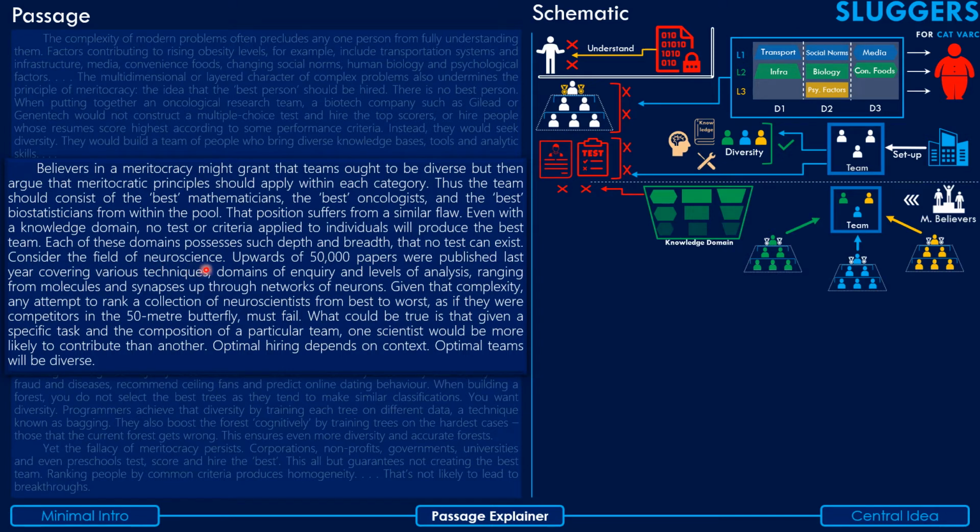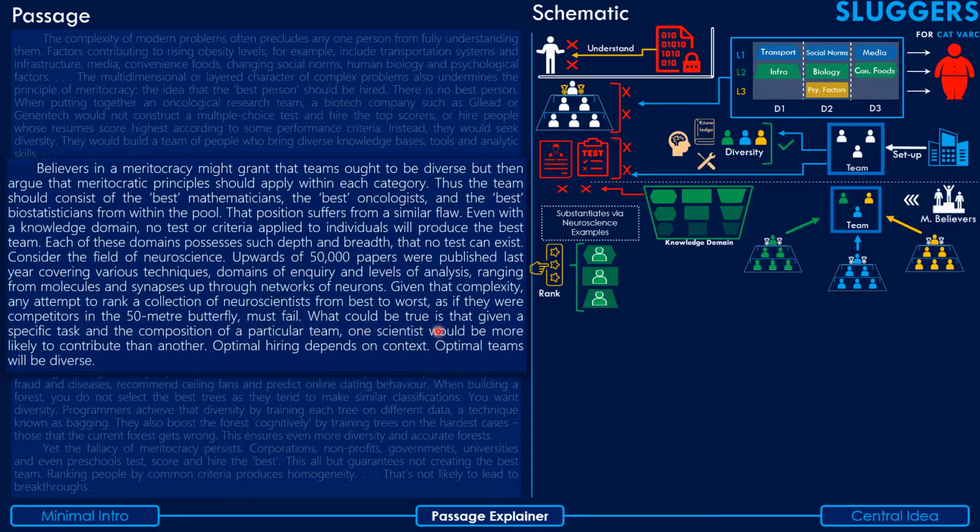Consider the field of neuroscience. Upwards of 50,000 papers were published last year covering various techniques, domains of inquiry, and levels of analysis, ranging from molecules and synapses up through networks of neurons. Given that complexity, any attempt to rank a collection of neuroscientists from best to worst as if they were competitors in the 50-meter butterfly must fail.